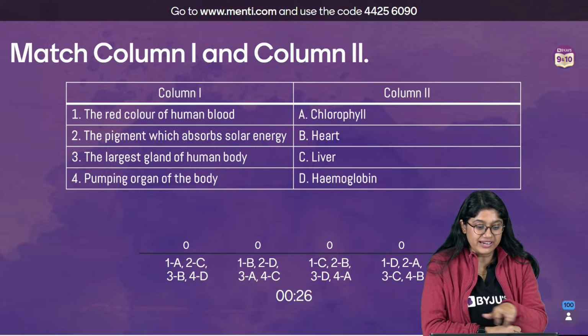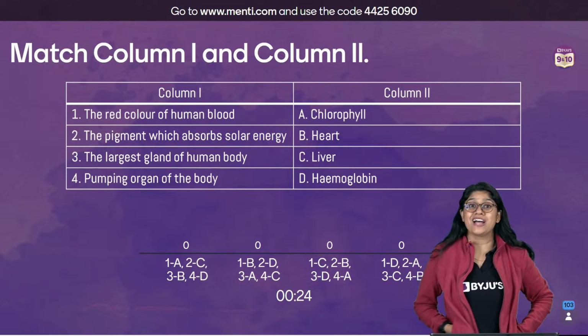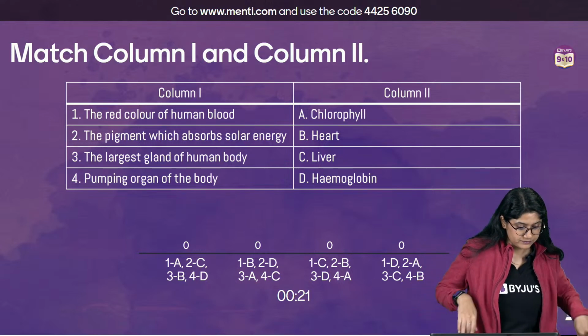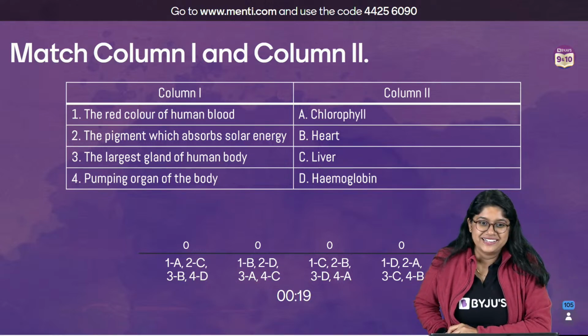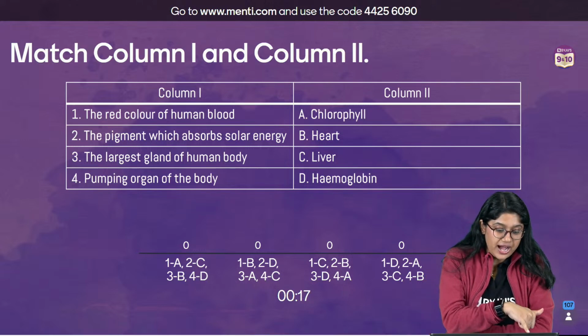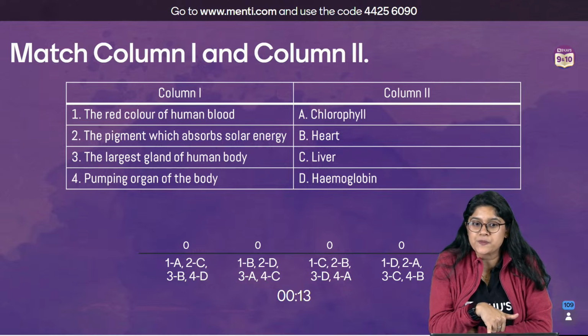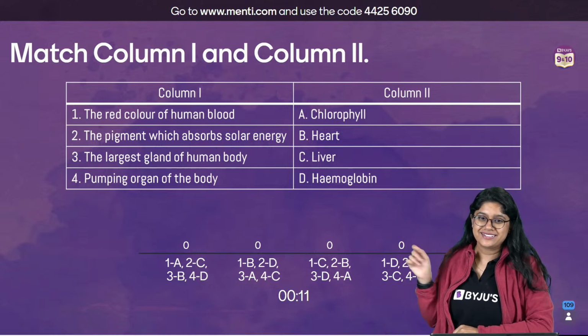Yes, tell me. What will be the red color of the human blood? Just match one and you will be able to find the other one. See, think about it. The red color of the human blood is what? We know the option which is matching, right?